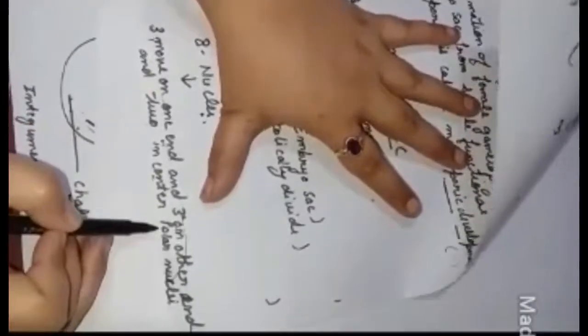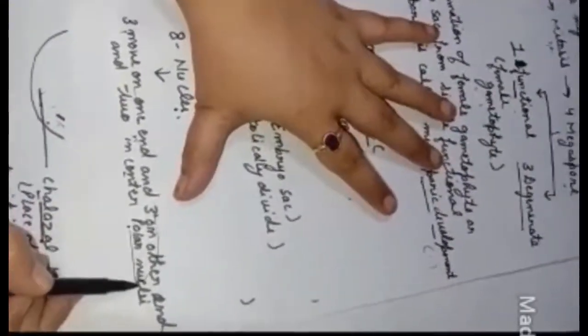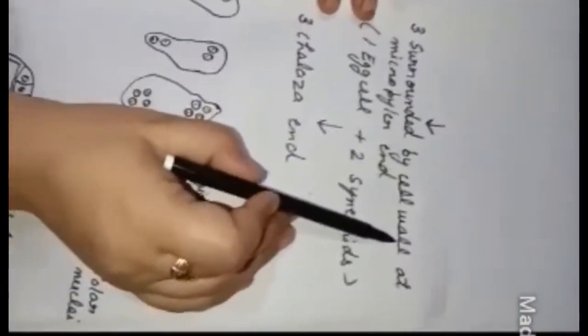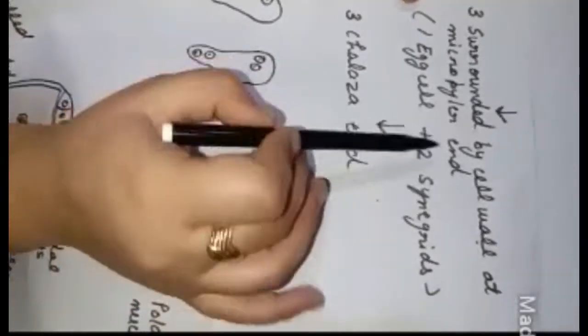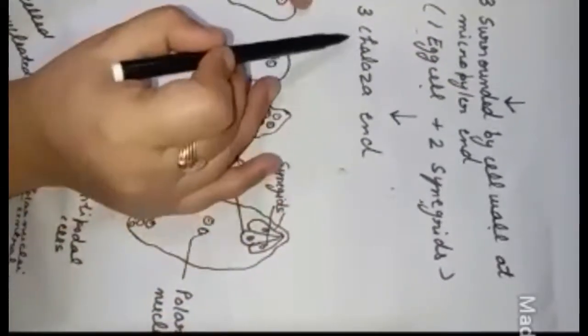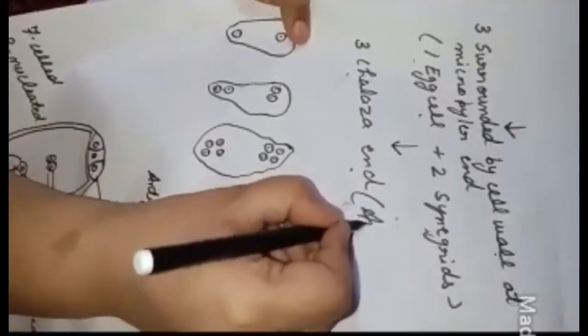Here it is. First of all, there is the 1 nucleus in the megaspore. It will divide mitotically, will form 2. Then the 2 will divide again mitotically, will form 4. Then the 4 will again divide mitotically, will form 8. From the 8, 3 will move on one end, 3 on the other end. Okay? And 2 in the center. The 2 in the center are called the polar nuclei. The three on one end are surrounded by the cell wall. From these three, one is the egg cell and two are synergids, and the rest three are on the Chelsea end, and those on the Chelsea end are called the antipodal cells.